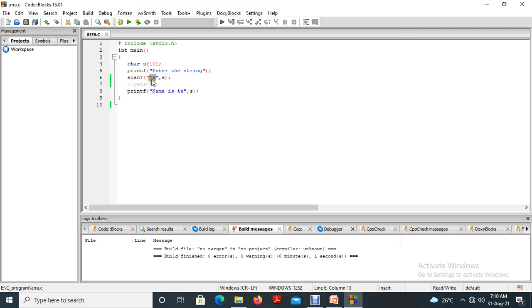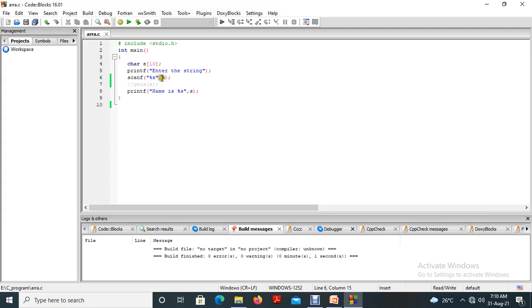Here scanf with %s is the syntax for receiving a string in a character array. Another important thing is we didn't mention any ampersand here. It is not necessary, because the character array itself is a pointer. What a pointer is, we will discuss in future classes, and at that time I will explain in detail.